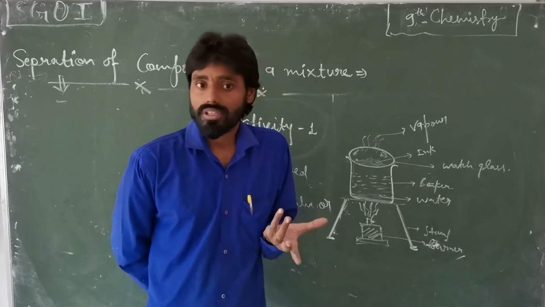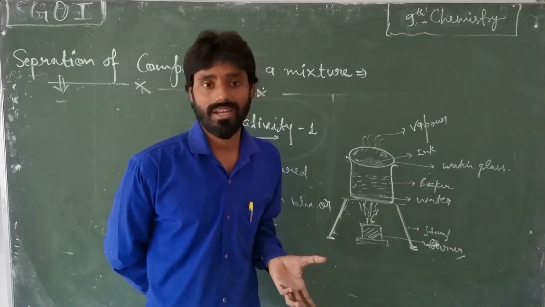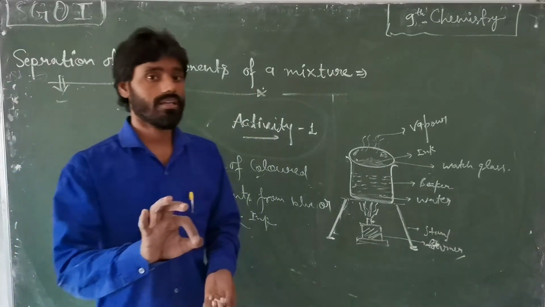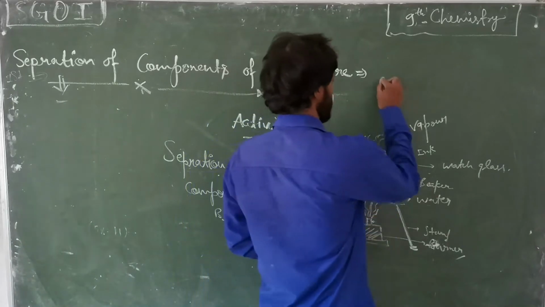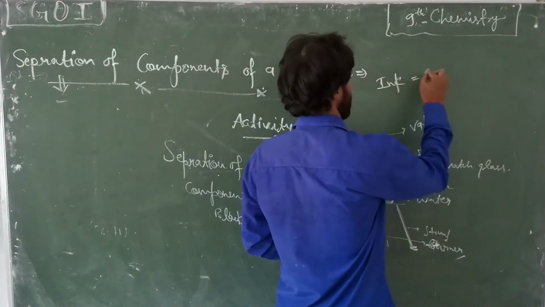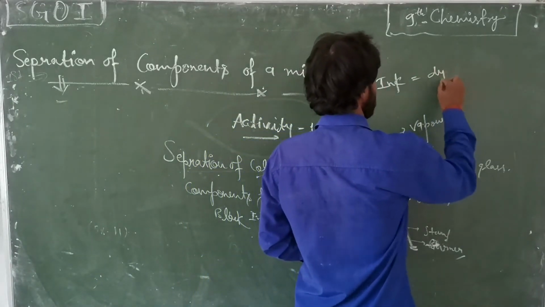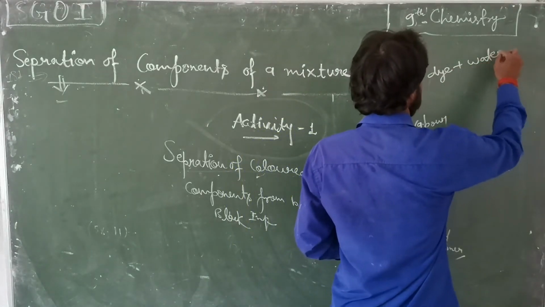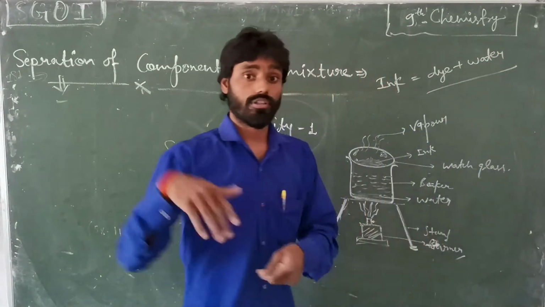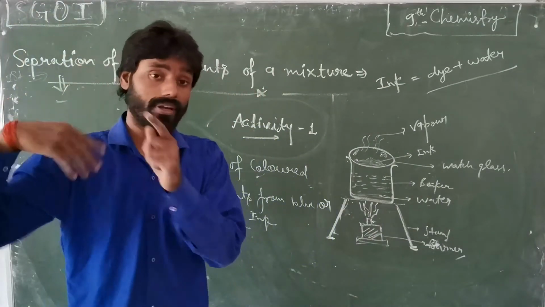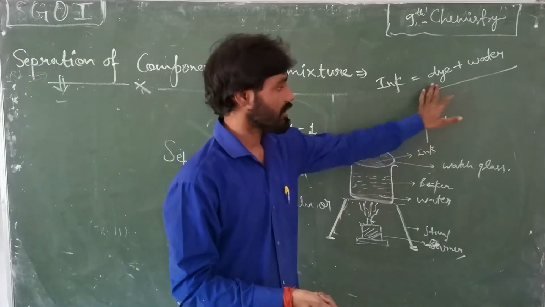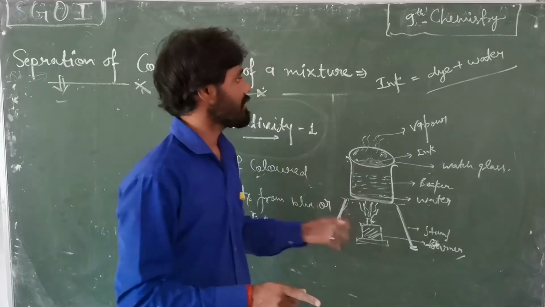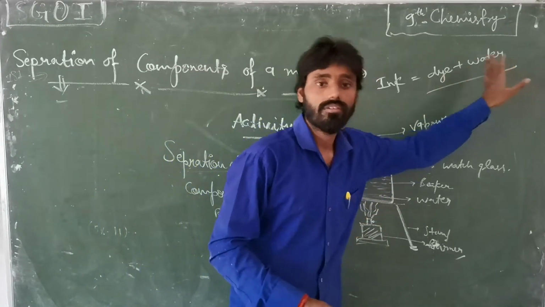Okay, so what is this? What is the result of this experiment? Actually, the result of this experiment is the ink is made by dye, that is the colored part, and water. Because water is separated by vaporization and the remaining part is dye. So what is it? Ink is a mixture of dye and water.